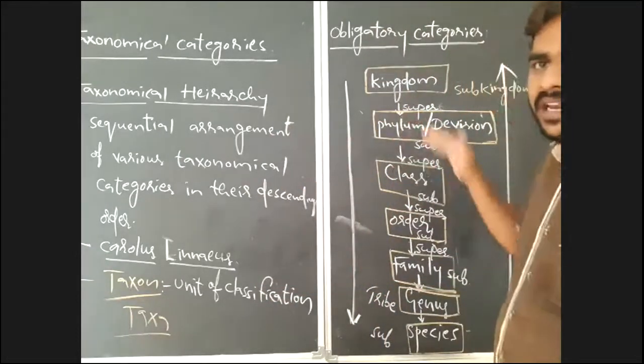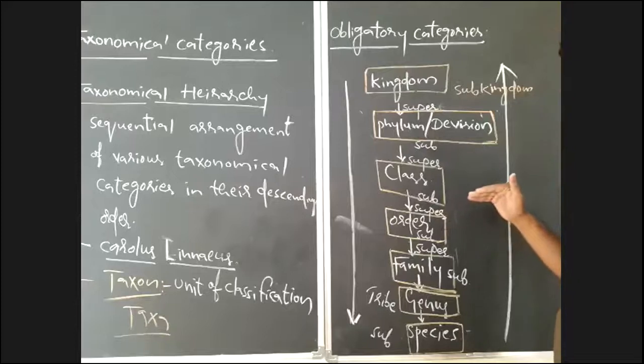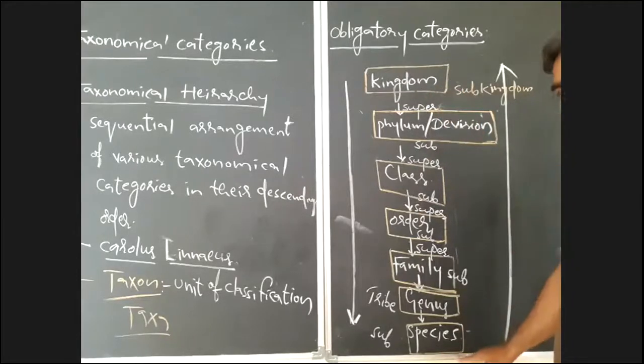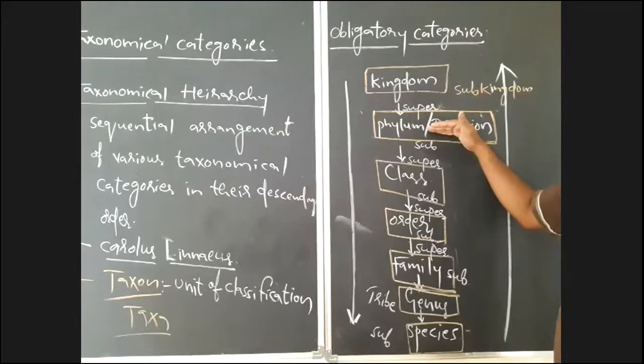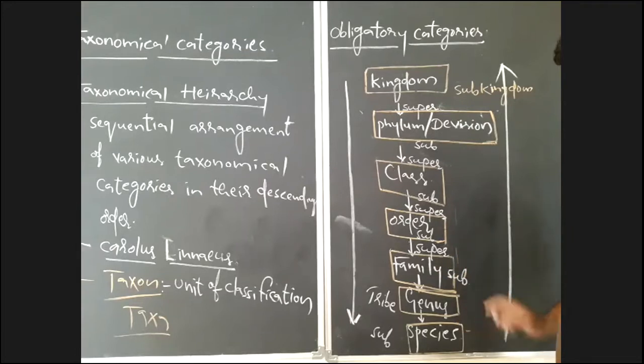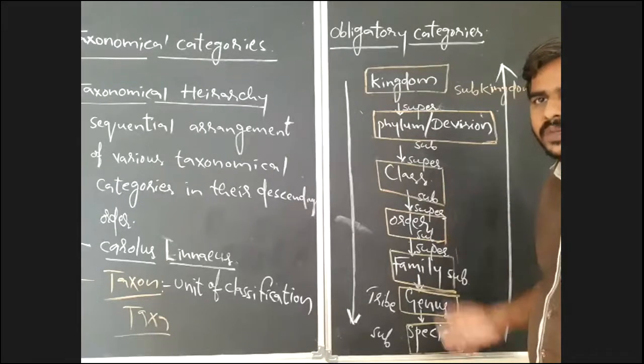In the taxonomical hierarchy, there are 7 obligatory categories, which start with kingdom and end with species. Kingdom is followed by phylum or division. After that, class, order, family, genus, species. Okay, so those 7 obligatory categories you must remember in their respective sequence.